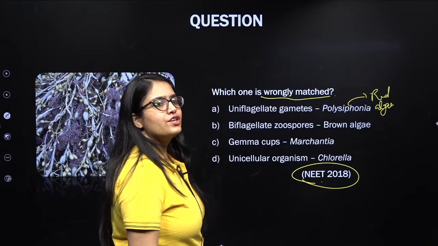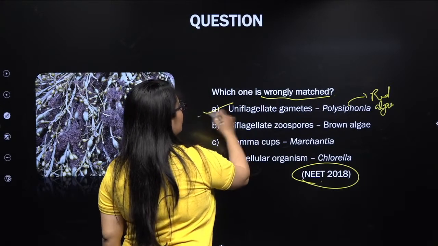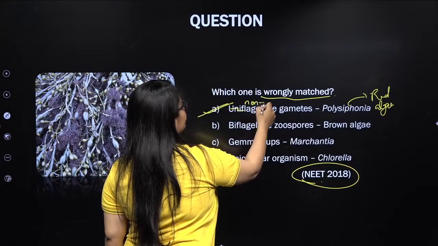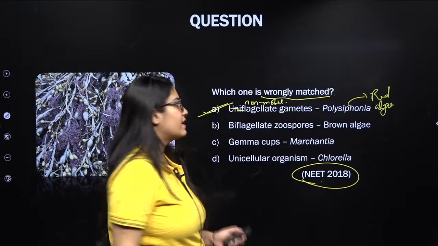Always. Thank you, Sunil, for stating that. So this is wrong. They do not have motile gametes, they have non-motile gametes. Is this clear, everybody?